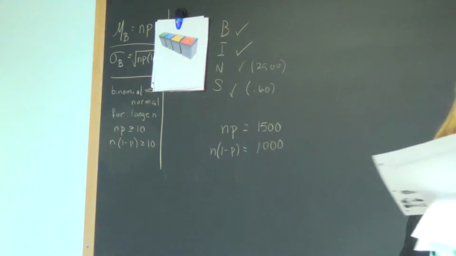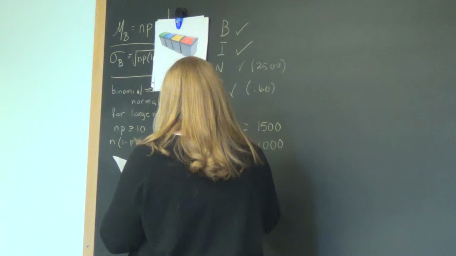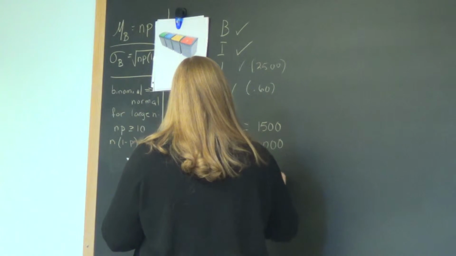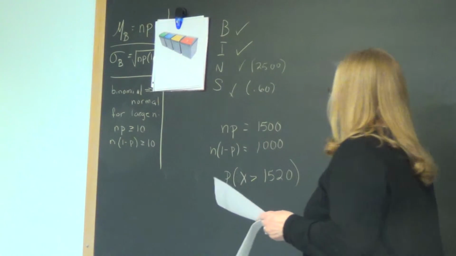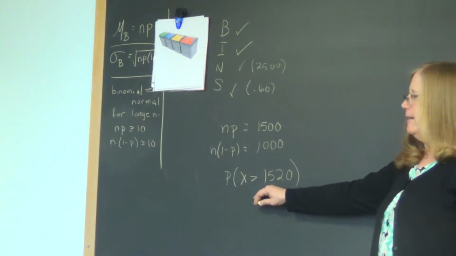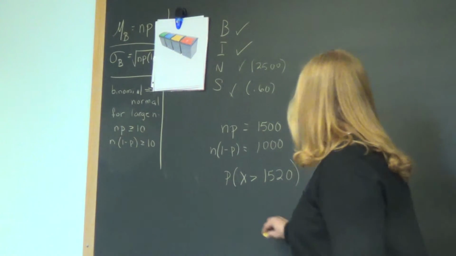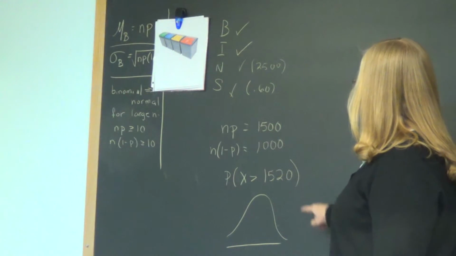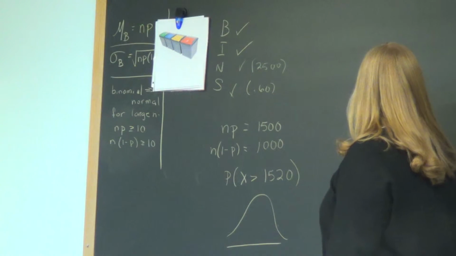Okay, Brandon, would you read the next one? Yes, ma'am. Use a normal distribution to estimate the probability that 1,520 or more of the sample agree. All right, so now we're going back to chapter 3 or wherever. We learned how to use this in the normal distribution. So we have to normalize or standardize the curve. We take this number, subtract the mean from it, and divide it by the standard deviation.